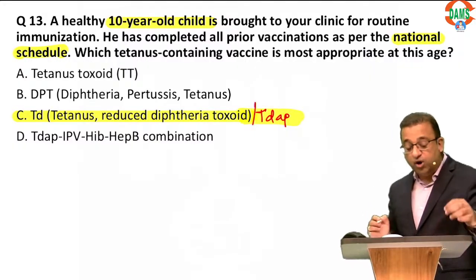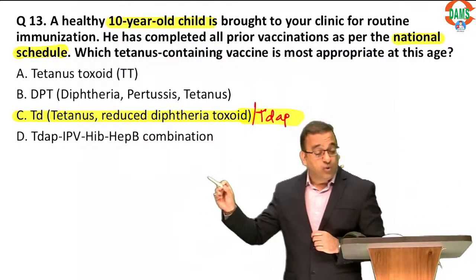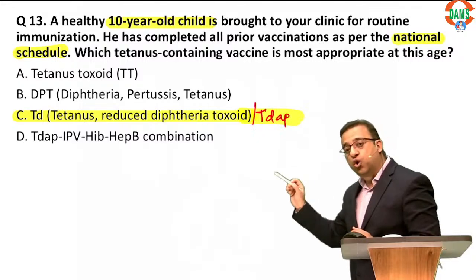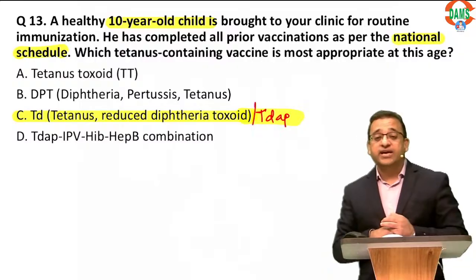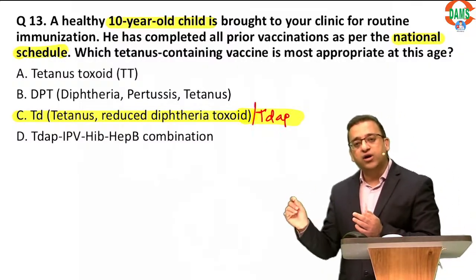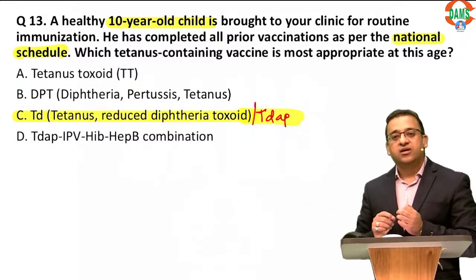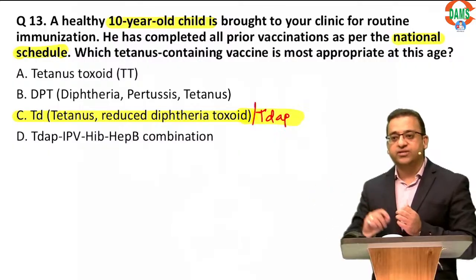What do I mean by small d? It's a low dose diphtheria toxoid. What do I mean by small ap? Low dose acellular pertussis. So you can give TD or Tdap, low dose diphtheria toxoid and low dose acellular pertussis.